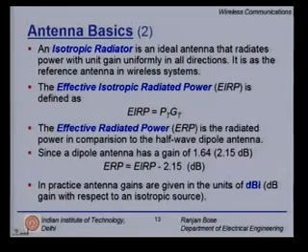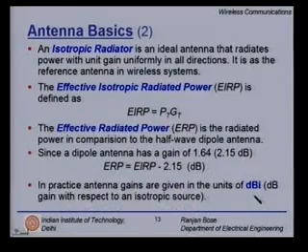In practice, antenna gains are also given in the units of dBi, which is the gain with respect to the isotropic source. So, this small i is for isotropic. So, with respect to the isotropic antenna, I can have a non-isotropic antenna which is a directional antenna. My gain will be better. How much better? I can find out with respect to the isotropic and represent it as dBi. So, if you buy an antenna off the shelf, you will find that maybe the gain is 10 dBi. So, you know what they mean.